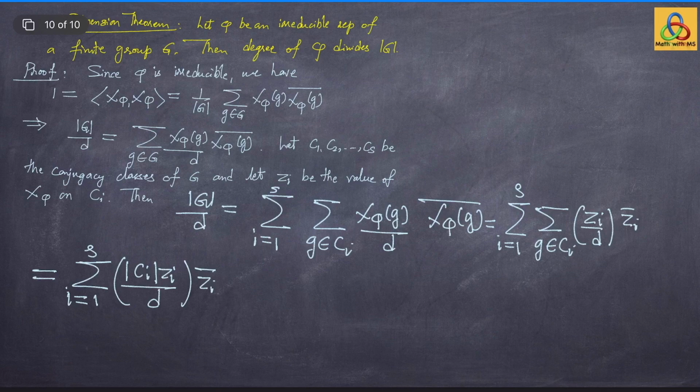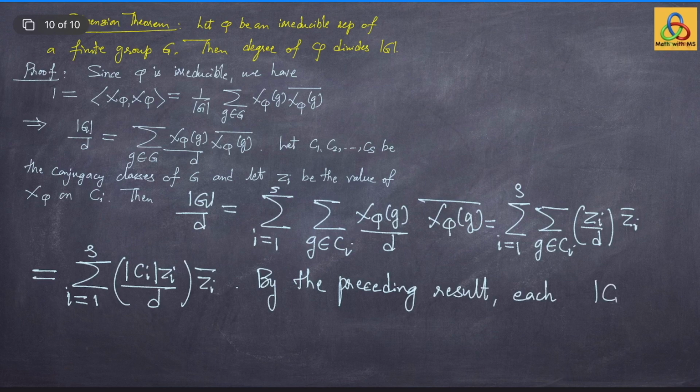What do we get from here? Notice that order of Ci times Zi divided by d is an algebraic integer by the preceding theorem, and Zi are the character values on the conjugacy classes. They are also algebraic integers, which we proved in this lecture, and the product of algebraic integers is an algebraic integer, sums of algebraic integers is an algebraic integer. Therefore, the right hand side is an algebraic integer.